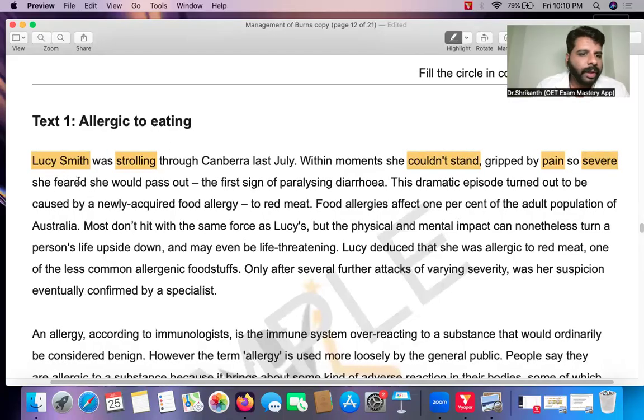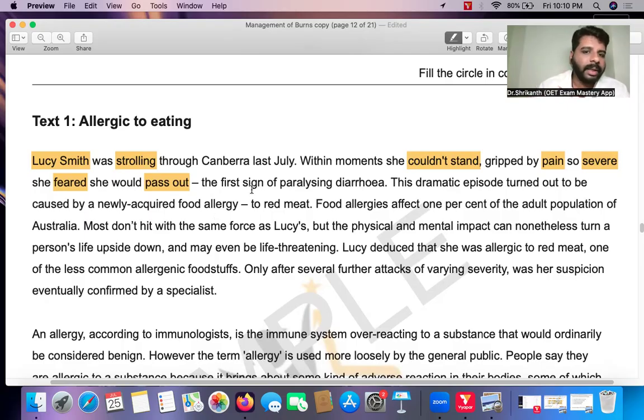And she feared she would pass out. What's the meaning of pass out? Consciousness going away. That is, she thought she was going to become unconscious. So this is figurative speech, a phrase over here. So she became very scared. She could not even stand. She got very severe pain, and she was thinking, "Oh, I'm going to become unconscious."